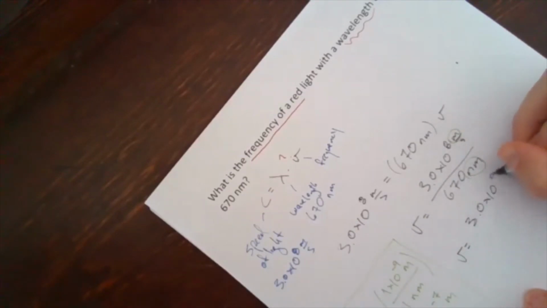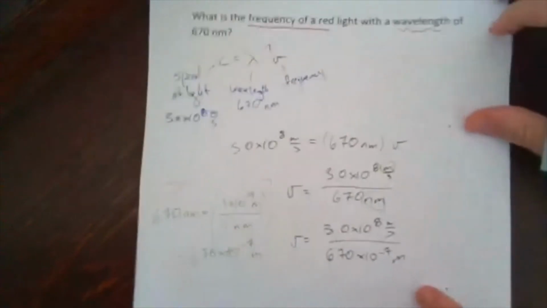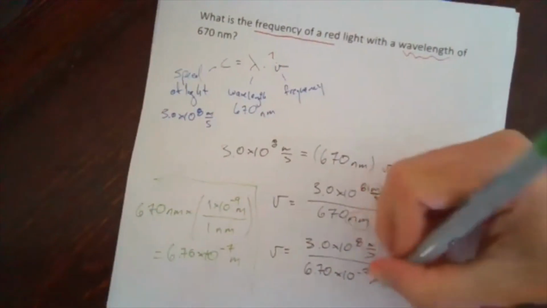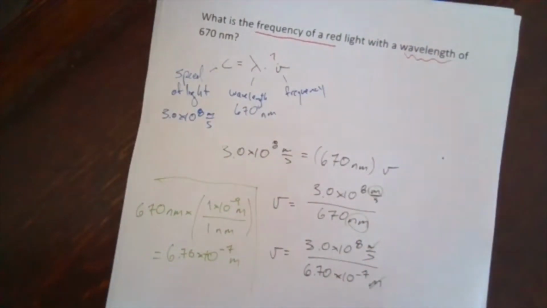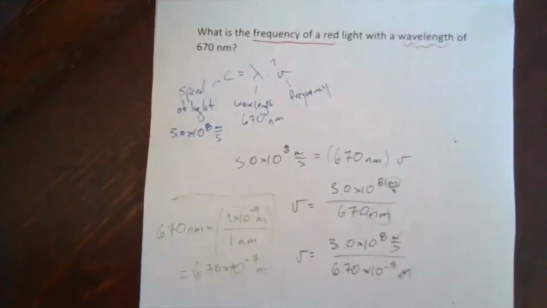So 3.0 times 10 to the 8th meters per second divided by my 6.70 times 10 to the negative 7 meters. I can see now meter and meter cancel out, which is good. And if I do my arithmetic, I end up getting an answer. Nu is equal to 4.47 times 10 to the 14th 1/seconds.